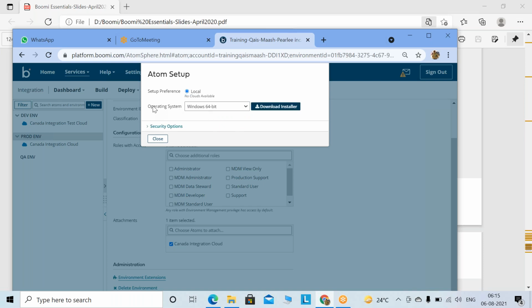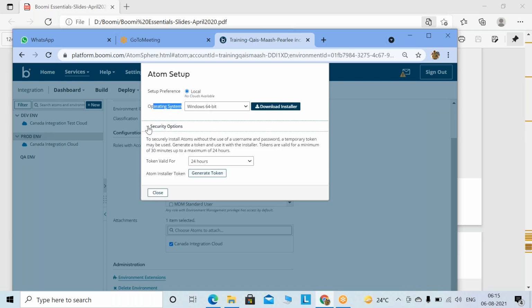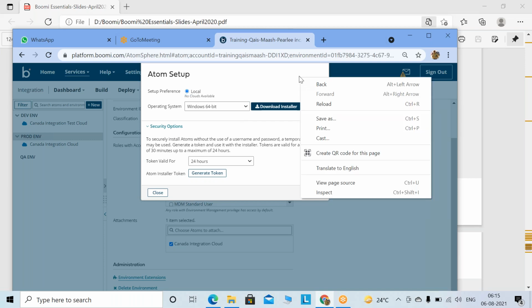After choosing this, you have to come to the security tokens. You have to generate this token. Click on the token, it will generate it. That token you save somewhere, and then you click on download installer. It will download one exe file. Once that exe file is downloaded, you have to right click and run as administrator. Then it will ask you to provide the token, so whatever token you have generated, you have to provide it.